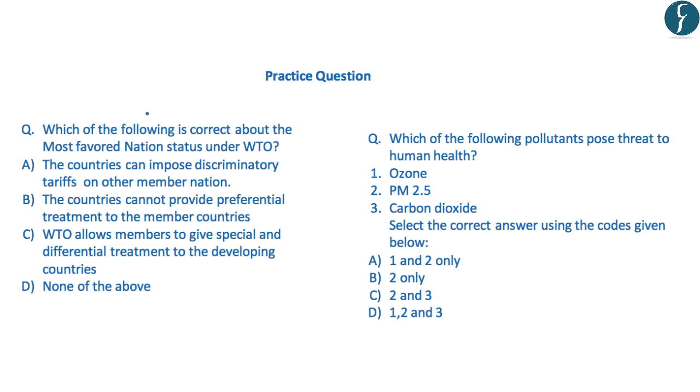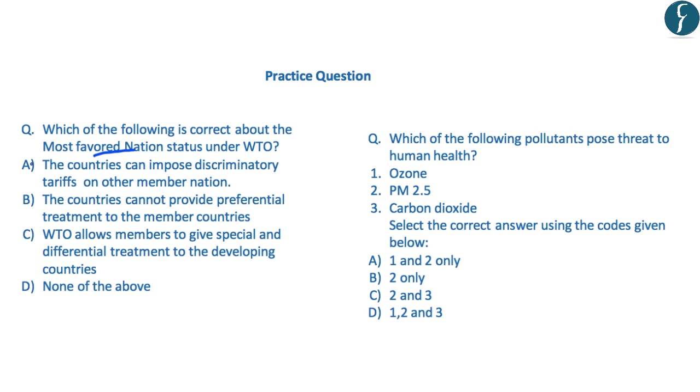Now, after going through today's discussion, you should try and answer these questions from your preliminary examination point of view. And the answer for these questions will be displayed after 5 seconds. Now, the first question reads, which of the following is correct about the most favored nation status of the WTO? Now, the first statement reads, the countries can impose discriminatory tariffs on other member nations.